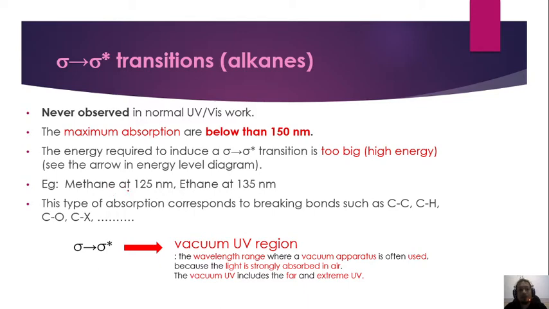So, for example, methane at 155 nanometer, ethane at 155 nanometer. So, this type of absorption corresponds to the bond such as C single bond C, C single bond H, C single bond O, dan sebagainya. So, kita boleh perhatikan sigma to sigma antibonding is a vacuum UV region. The wavelength range where a vacuum apparatus is often used. Because the light is strong, absorbed in air, the vacuum UV includes the far and extreme UV.